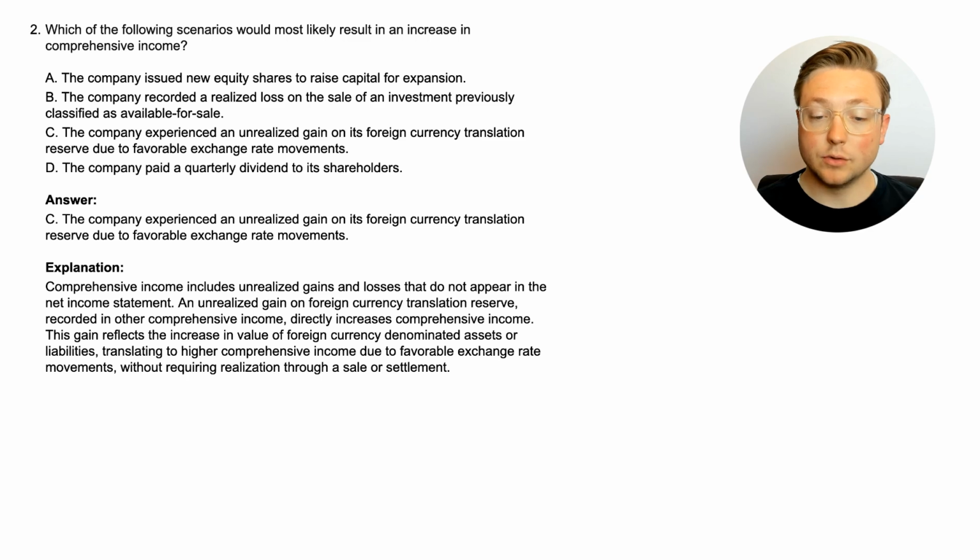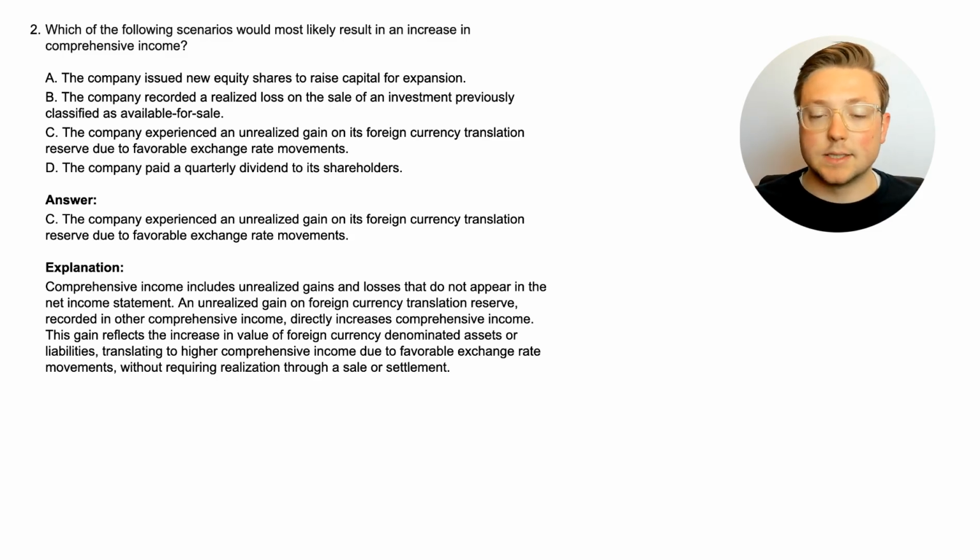Comprehensive income includes unrealized gains and losses that do not appear in the net income statement. Okay, we kind of talked about that. An unrealized gain on foreign currency translation reserve recorded in other comprehensive income, and by the way, we'll talk about other comprehensive income in the next video, directly increases comprehensive income. This gain reflects the increase in value of foreign currency denominated assets or liabilities, translating to a higher comprehensive income due to favorable exchange rate movements without requiring realization through a sale or settlement.